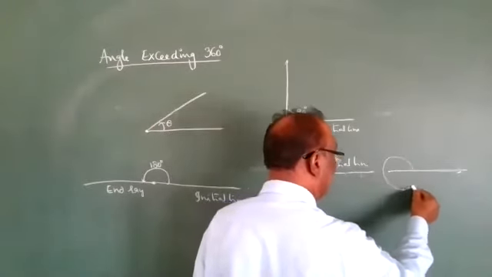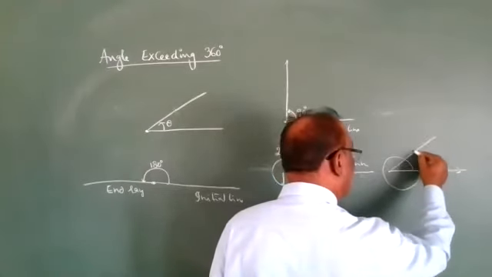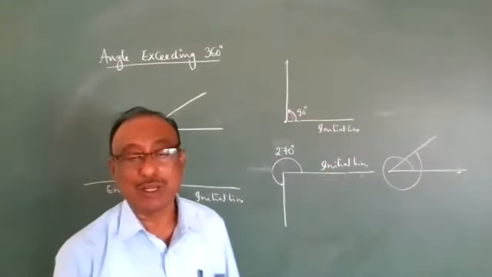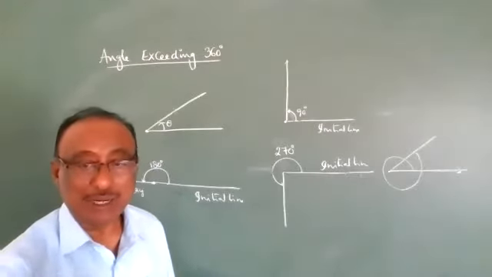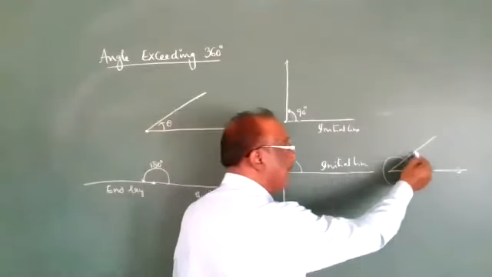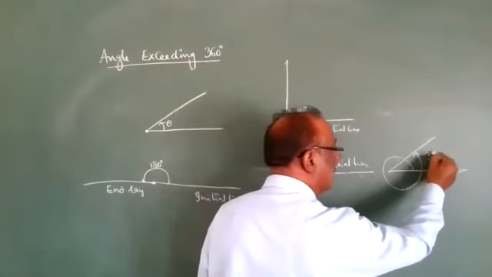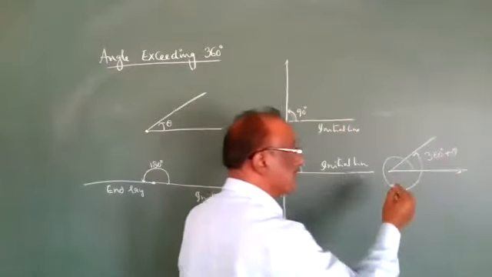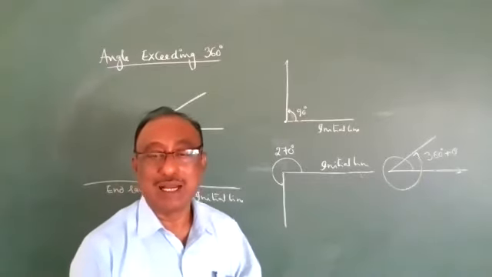And above it, the moving terminal line is in this position. What is the angle? One circle is completed, 360, plus the angle moving upside, which is theta. So 360 plus theta.